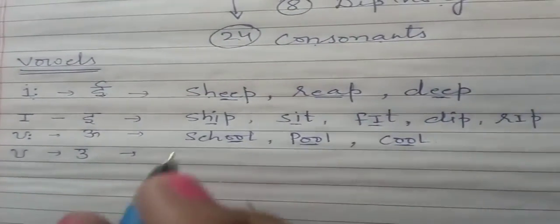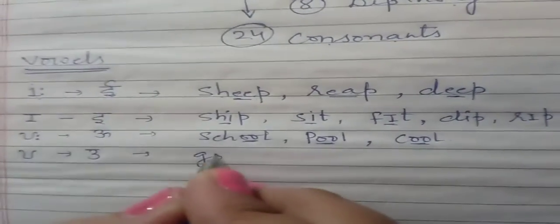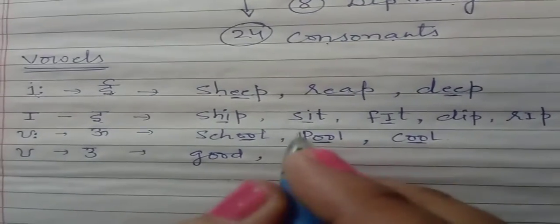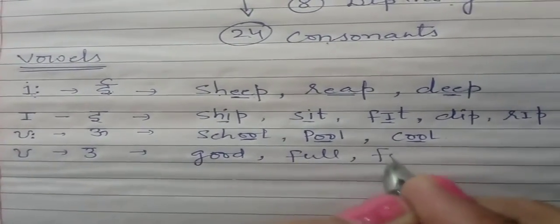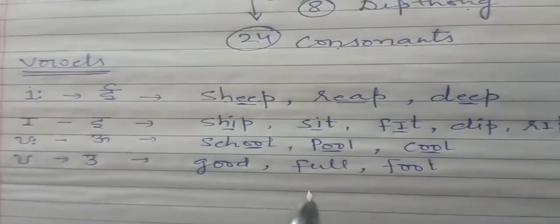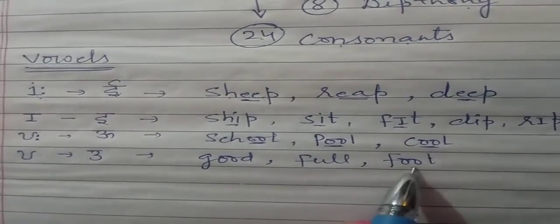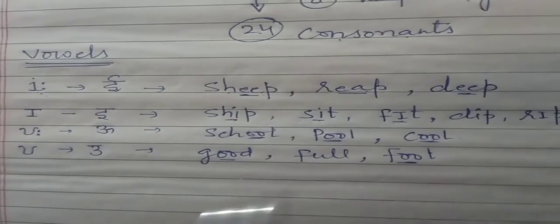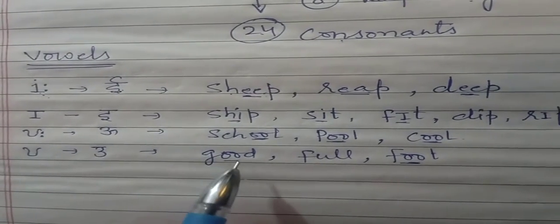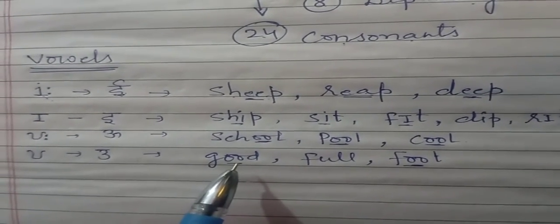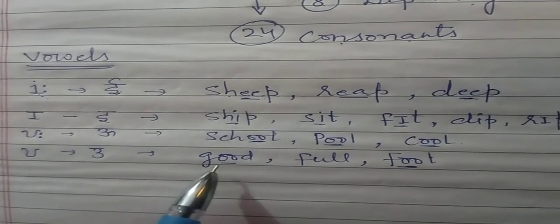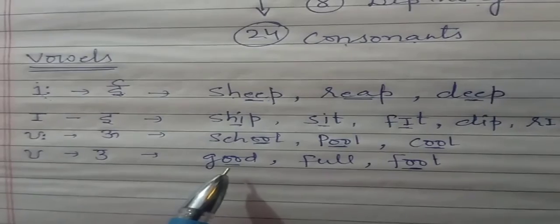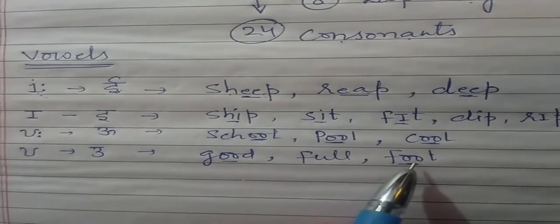and the word is good, full, and foot. Is it clear? Here is also the double O in spelling, but the sound of these words is a short sound. Okay, for example, good and full and foot.